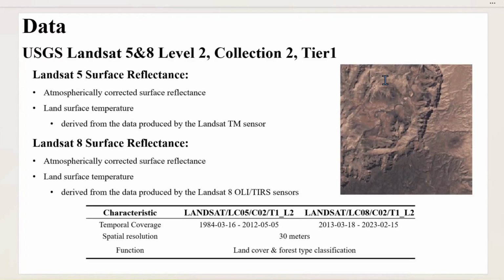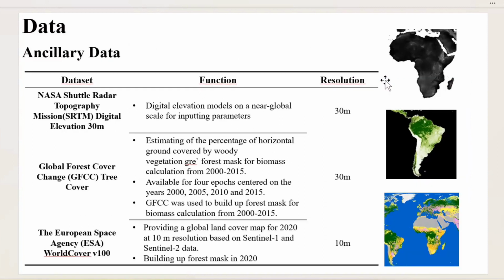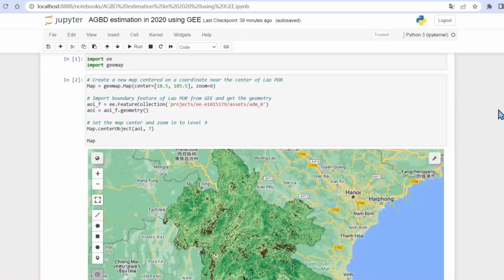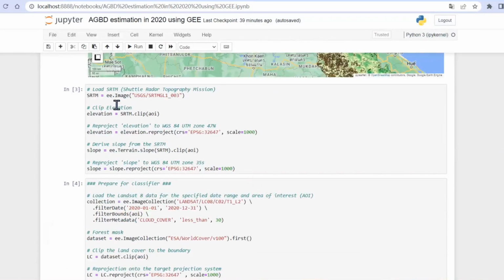So the data we used here includes Landsat 5 and 8 for land cover and forest type classification, and GEDI for estimates of AGBD, and SRTM for elevation and slope, and GFCC and ESA dataset for tree cover. Coming to methods, in the very first beginning, we import Google Earth Engine tools and initialize a map with Laos boundary. Here we load SRTM to obtain elevation and slope data.